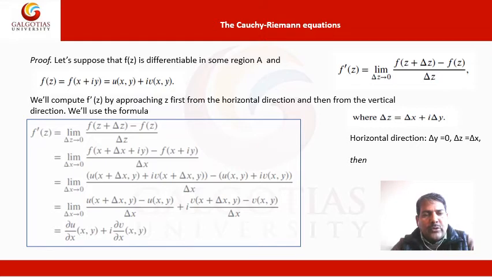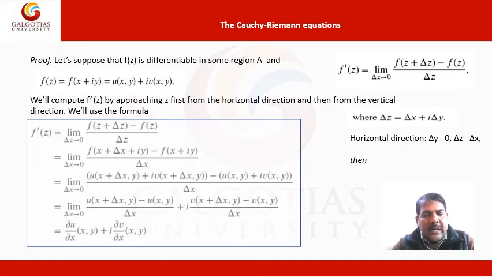We will use the formula f′(z) equal to the limit as Δz tends to 0 of [f(z + Δz) − f(z)] divided by Δz, where Δz = Δx + iΔy.